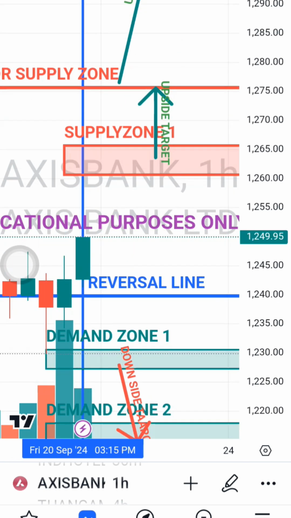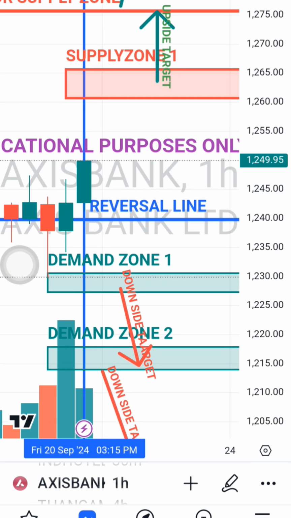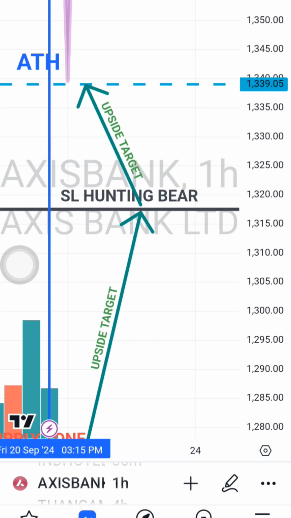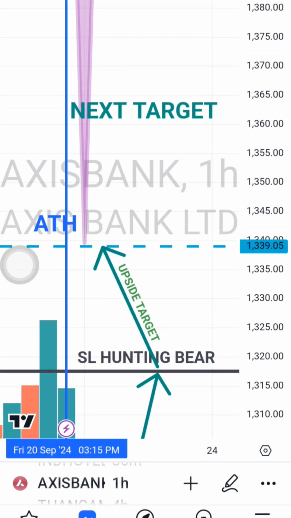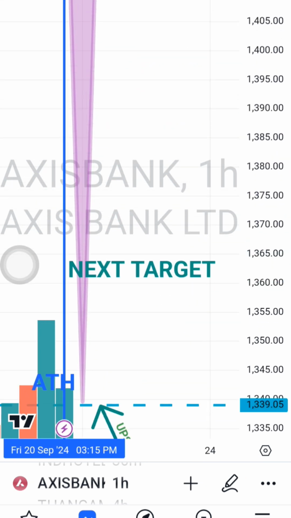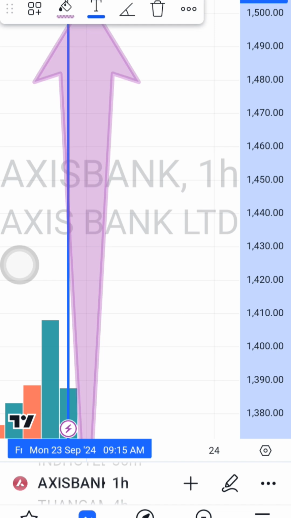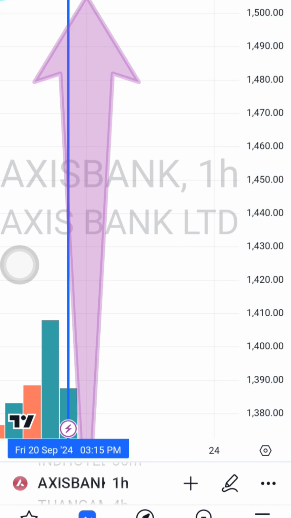Otherwise, it should not reverse below my blue line. That is very important. The next target after the stop loss hunting bear line will be the all-time high at 1339, and the new high, if we target the next target, may be around 1505.